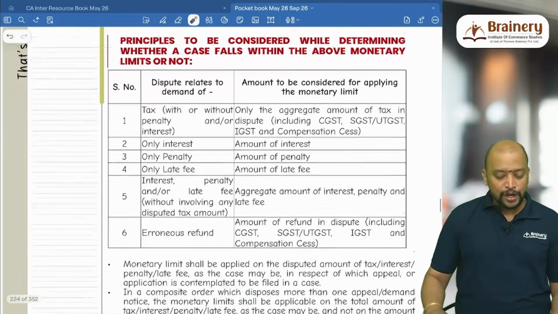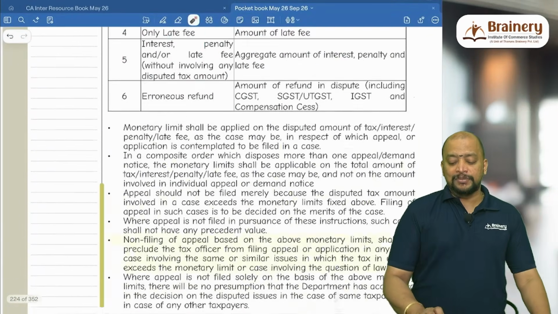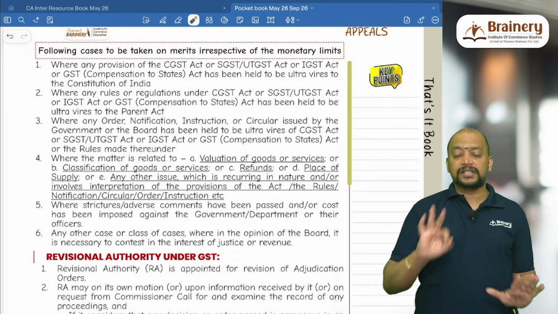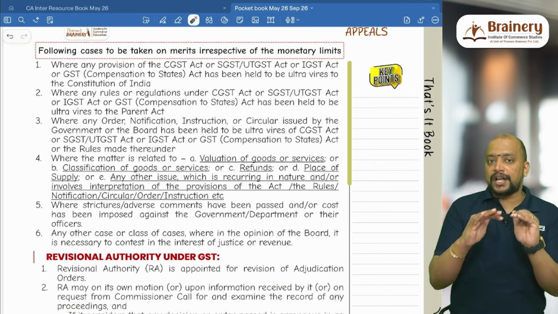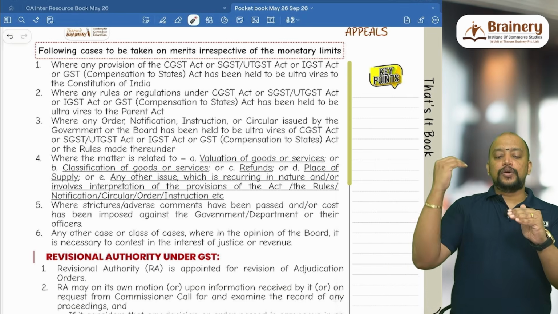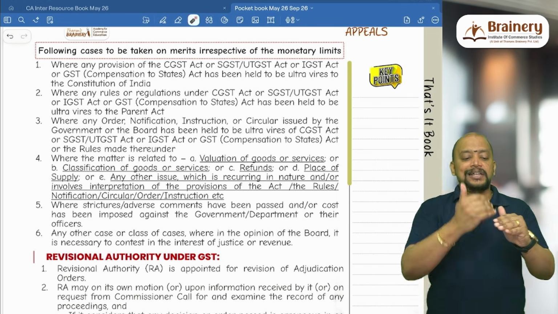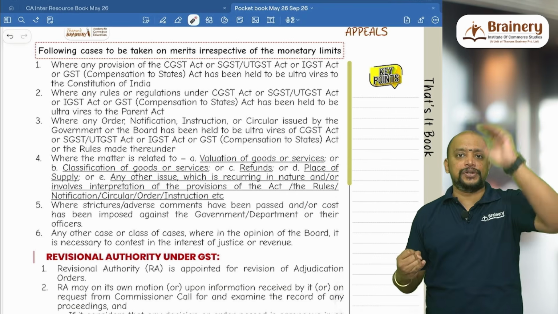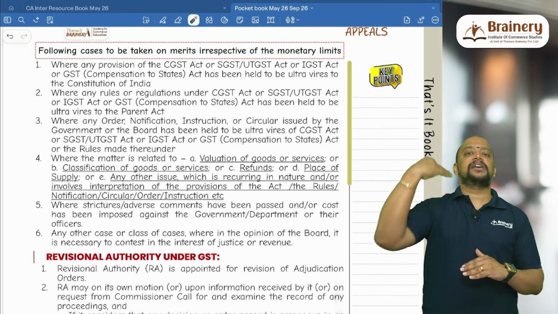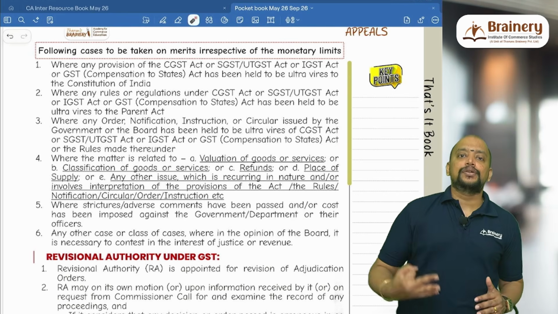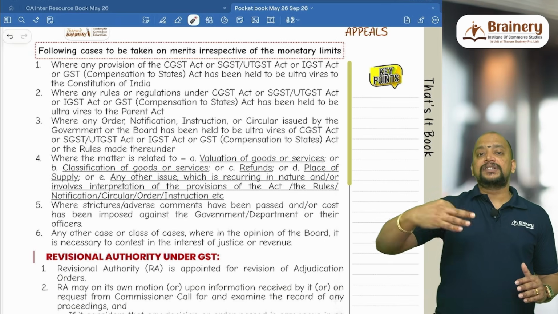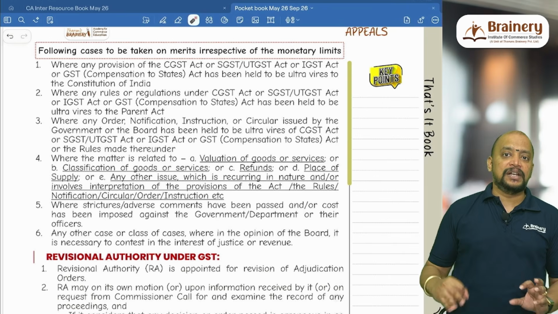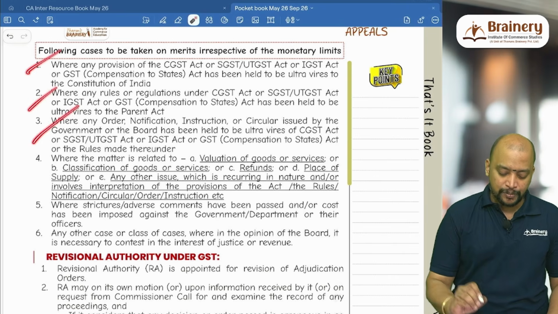So first they have given the monetary limit and some principles related to monetary limit. Then what are the cases where, irrespective of the monetary limit, they can go for appeal? Remember, very simple. First 3 points, very easy. If the issue pertains to the situation where the court or the lower authority is saying that the act is ultra vires the constitution, or if the issue is related to rules ultra vires the act, or circulars, notifications or orders which are ultra vires the act or rules, then in these 3 cases the department can go for appeal irrespective of the monetary limit. That is the first, second and third point.